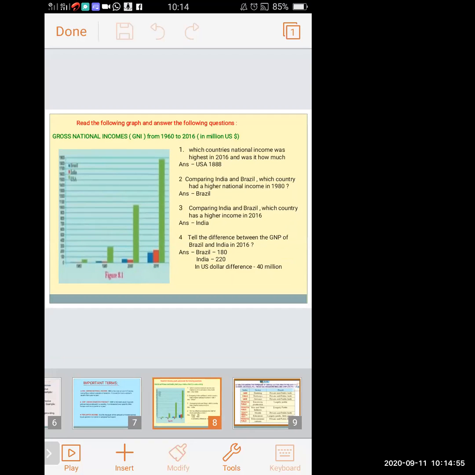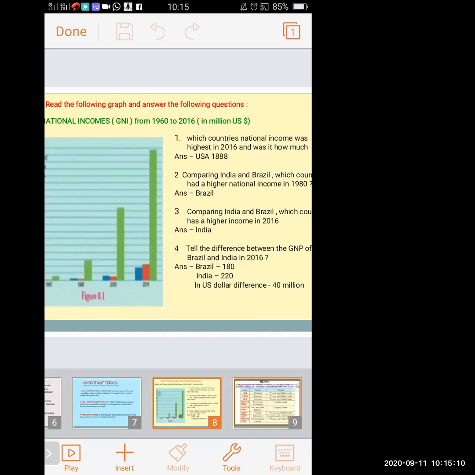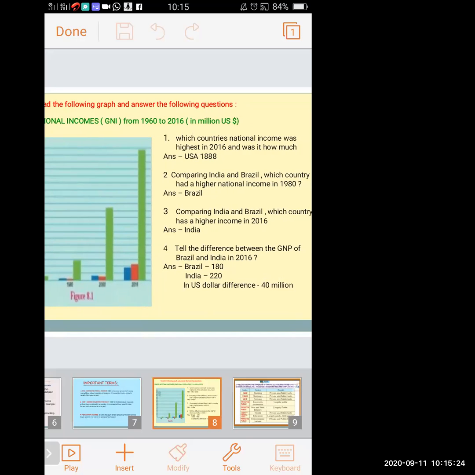The first question asked on the graph is: which country's national income was highest in 2016 and how much was it? So in 2016, which country has the highest national income? We can see here green color is the highest, and green color indicates USA. So in 2016 the highest national income is of USA. It is nearly about 1,888.